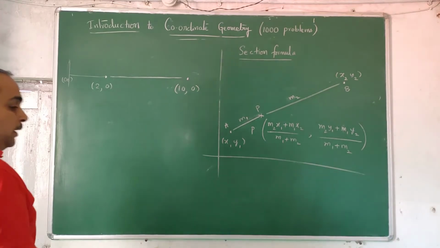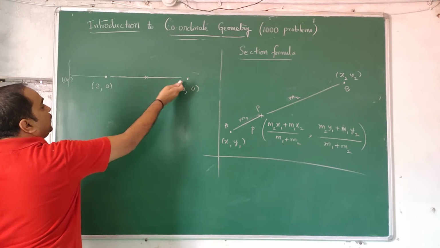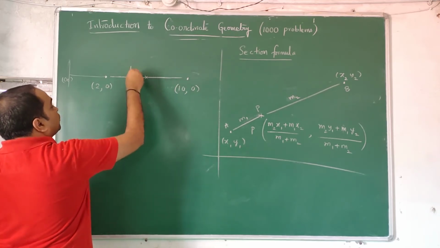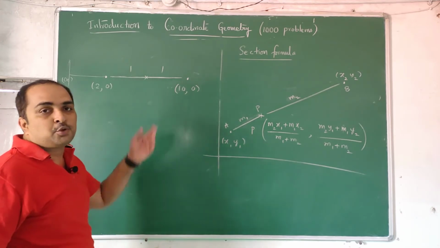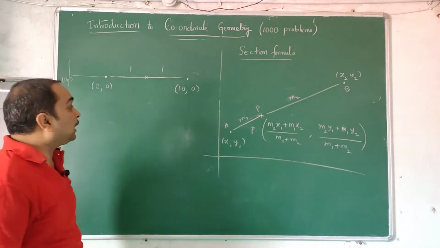Yeah, we continue here. We want a point in between such that this is equidistant from both. Equidistant means this distance and this distance should be the same. So 1 and 1, it should be a 1:1 ratio, or 2:2 ratio. 2:2 comes as 1 and 1.